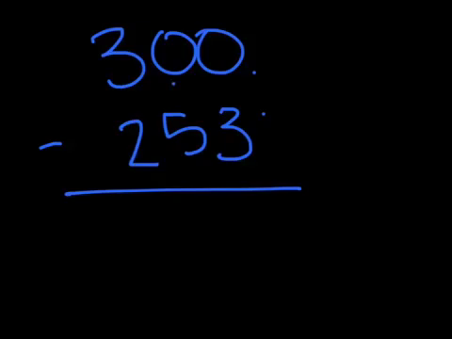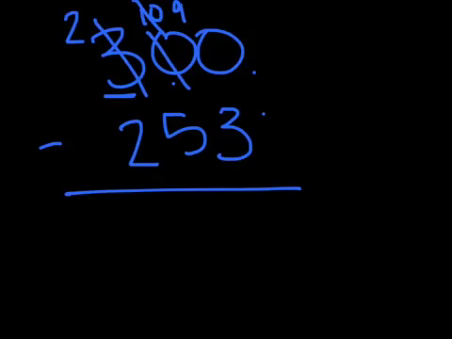Well, I have 0 here, so there's nothing that I can take away to regroup from. So I have to go all the way to my hundreds value, and I regroup from there, so that becomes 200.